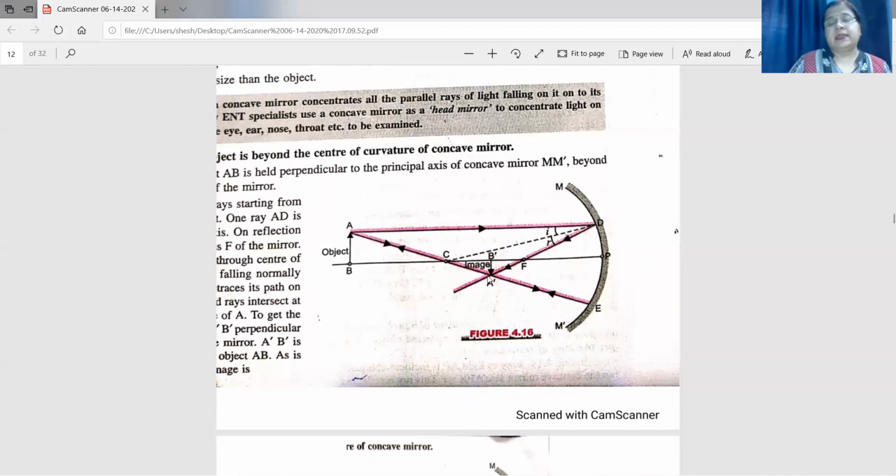So just see the diagram. You will find that the image is inverted. Inverted means the image is real. So the nature of image obtained is real, inverted, small in size, and it is obtained between F and C.